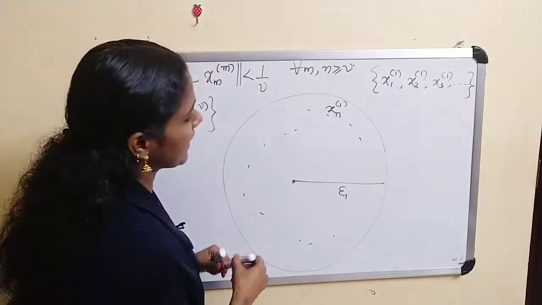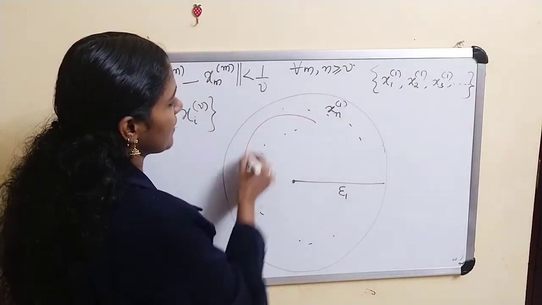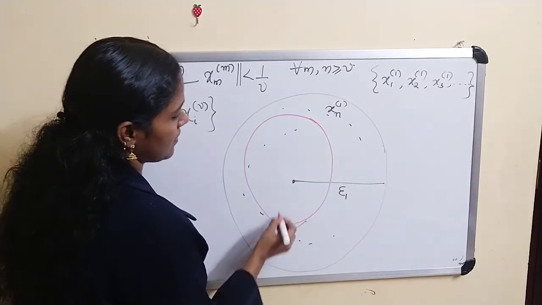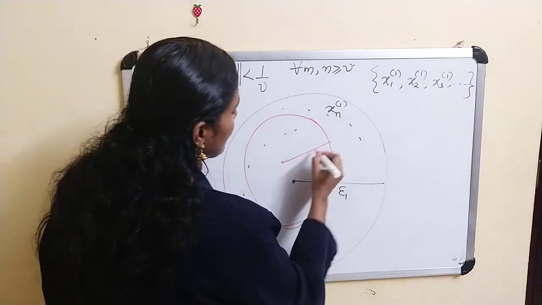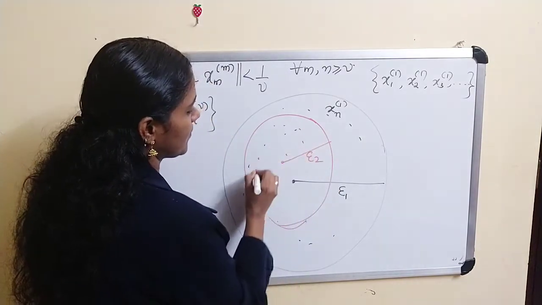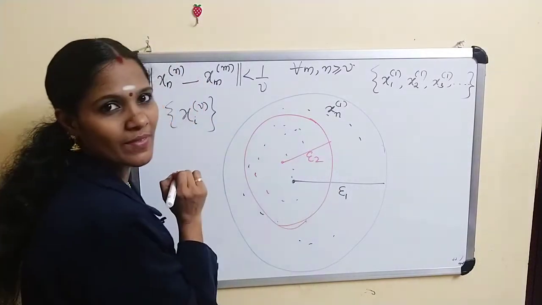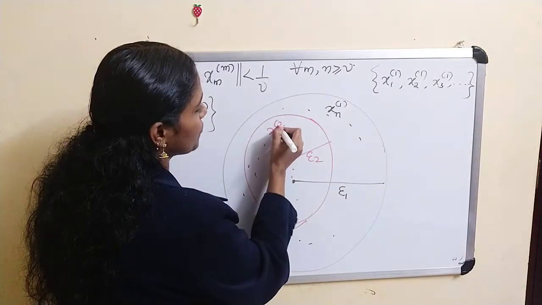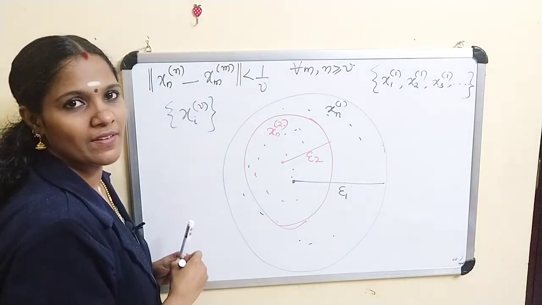Then consider another ball here. Suppose this is epsilon 2 and the elements of this set I am denoting as x_n2.